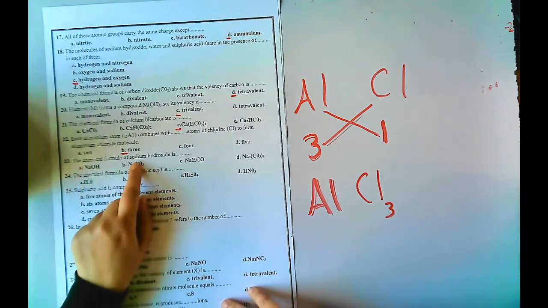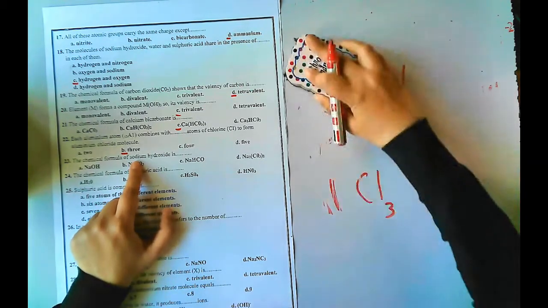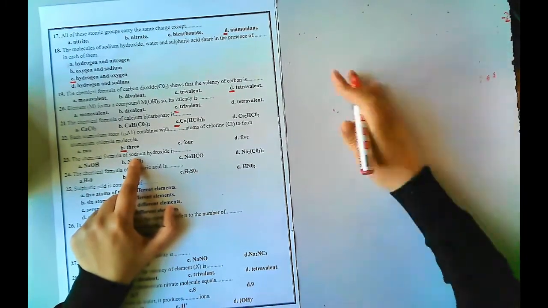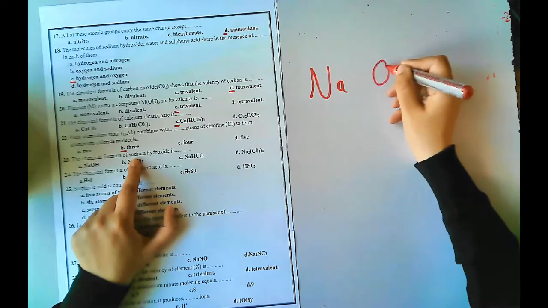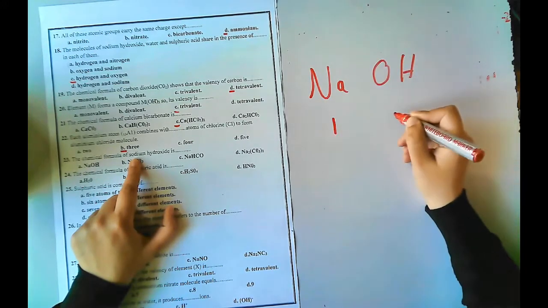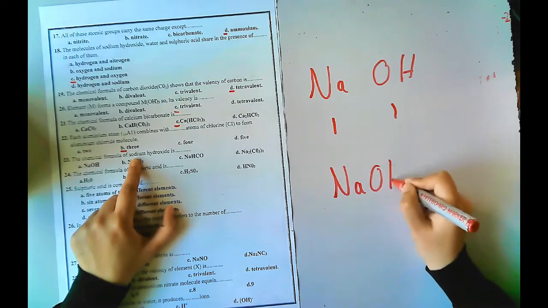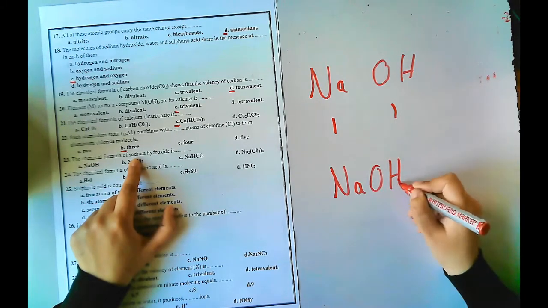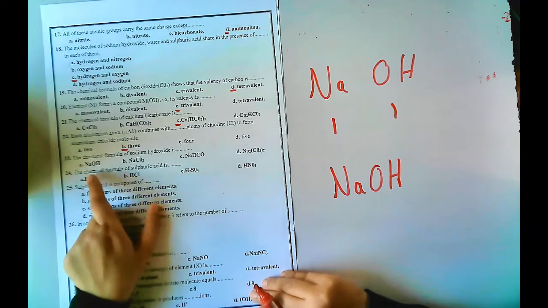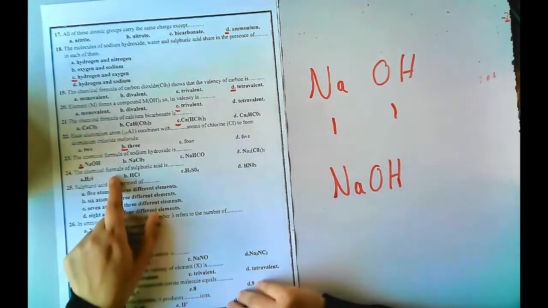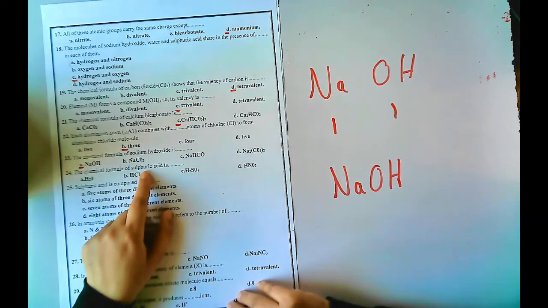The chemical formula of sodium hydroxide. Sodium is monovalent, hydroxide is monovalent. So I will write NaOH. 1, we will not write 1. So NaOH.